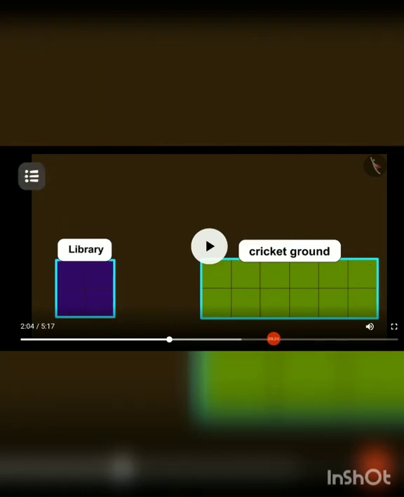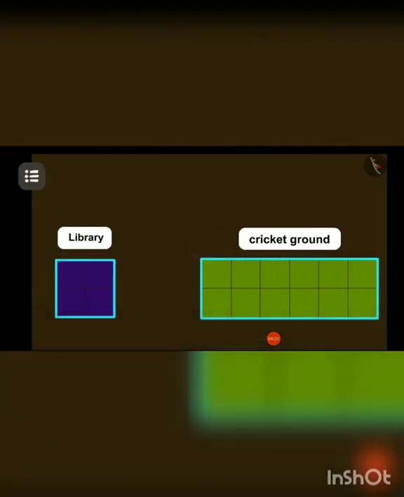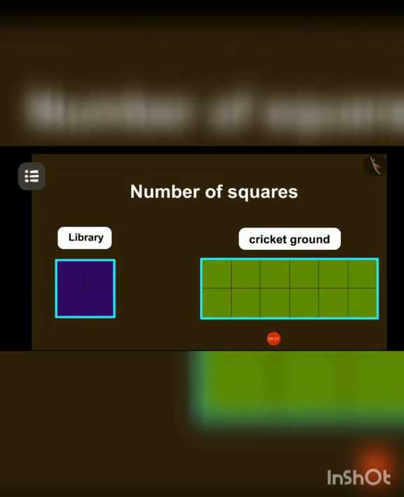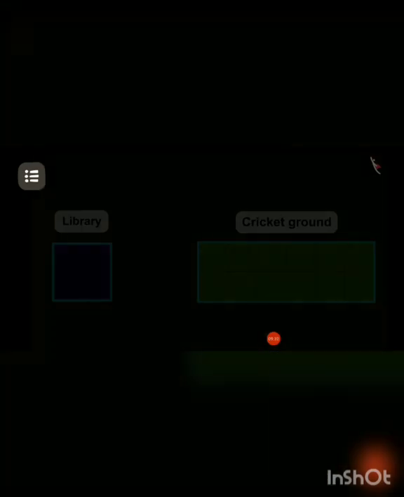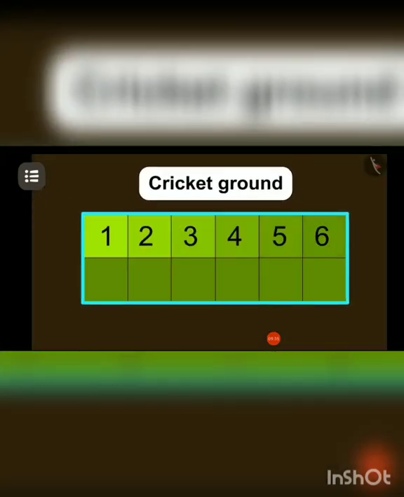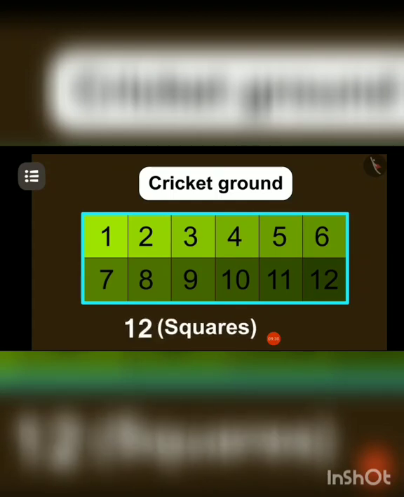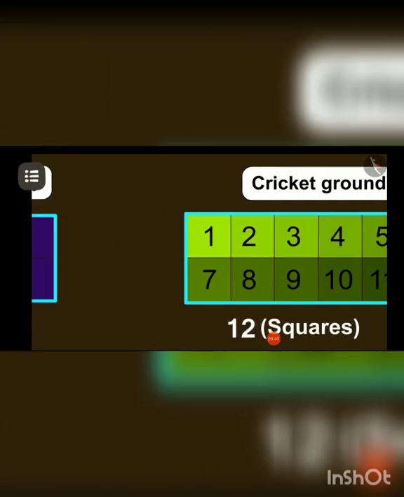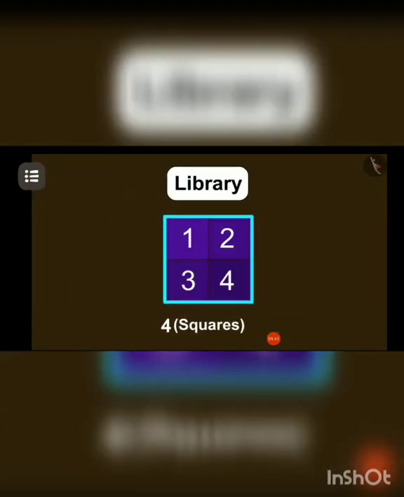Okay, we can find the area of any given place using the number of similar squares that the respective place has. If we look at the cricket ground, it is made of 12 squares, while the library is made of only 4 squares.